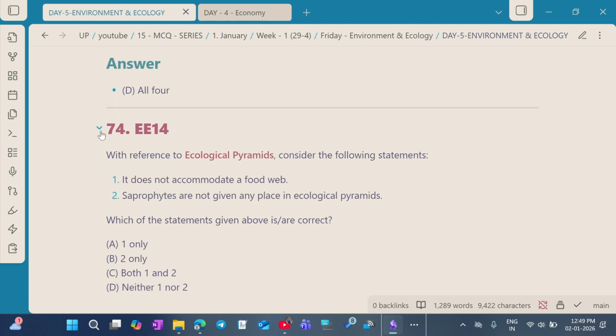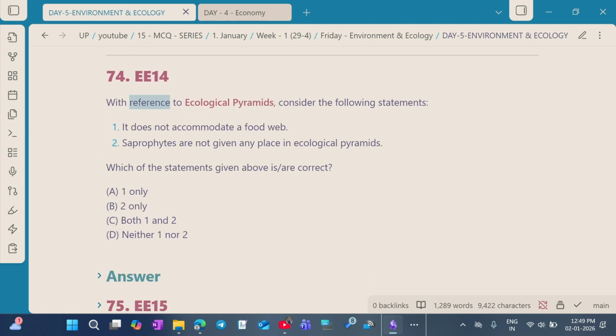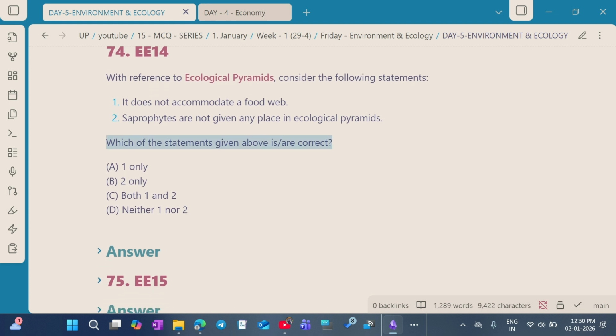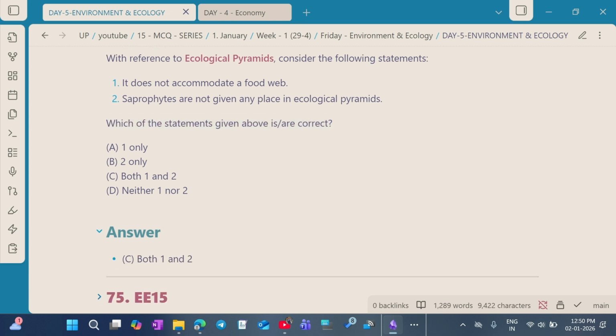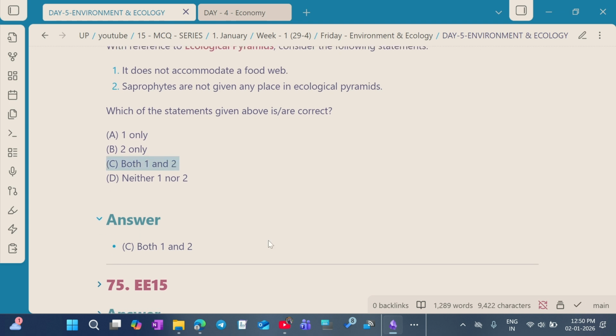Question number 14. With reference to the ecological pyramids, consider the following statements. Statement 1. It does not accommodate a food web. Statement 2. Saprophytes are not given any place in ecological pyramids. So which of the statements given above are correct? So the answer for this question is option C. Both statements 1 and 2 are correct.